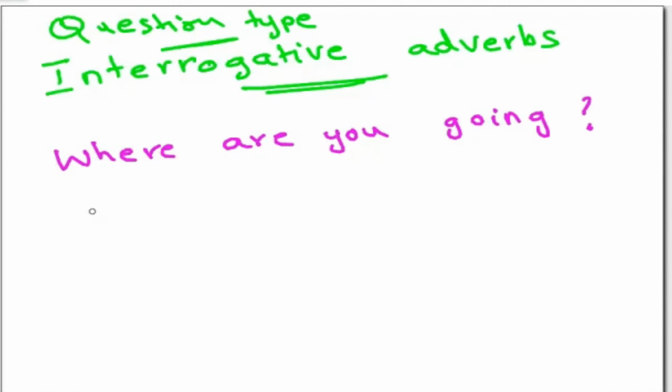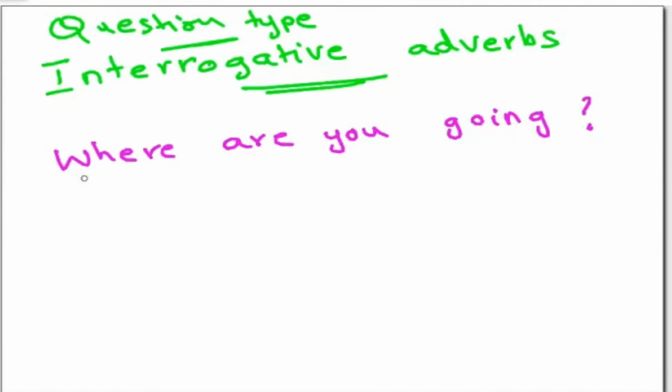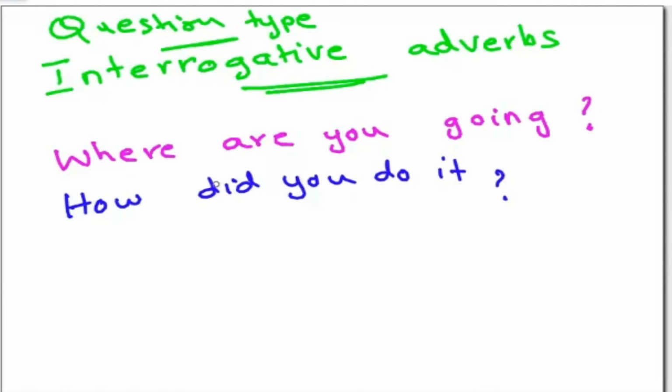Another question: how did you do it? When you try to answer this, they introduce a question to you. Yes, it was easy, I managed it.